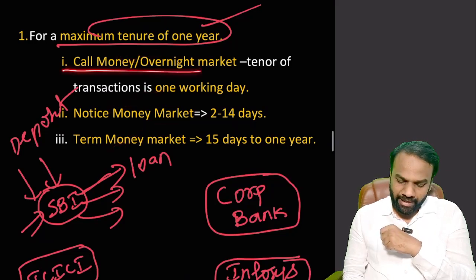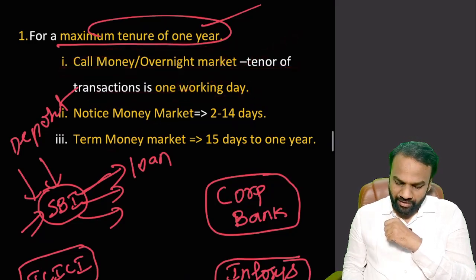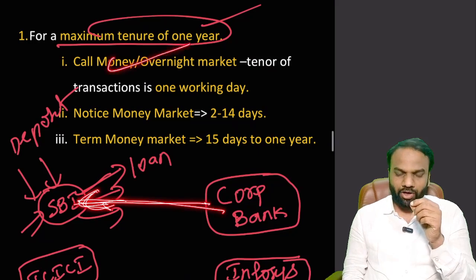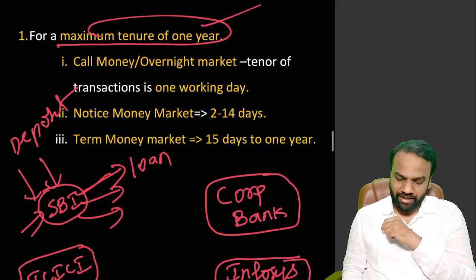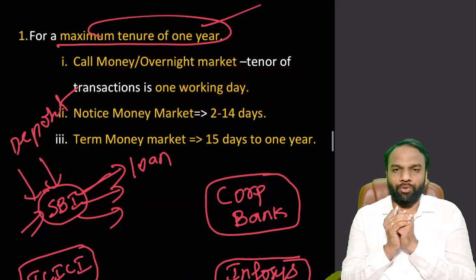Now when I say call money market, then the tenor of the transaction is 1 working day. What does it mean? As an example, we assume that Corporation Bank will give loan to SBI. When Corporation Bank gives loan to SBI under the call money market, it will give loan for just one single day. The transaction is for only one single day. Very important point to note.